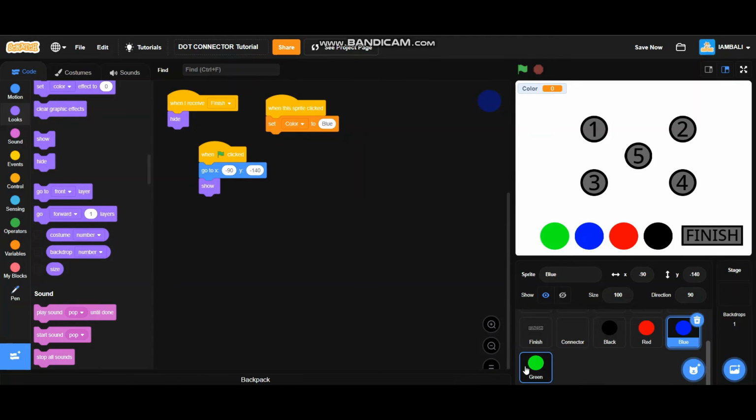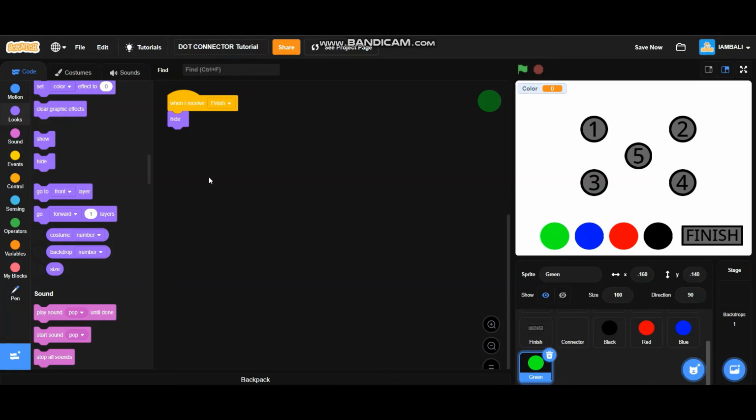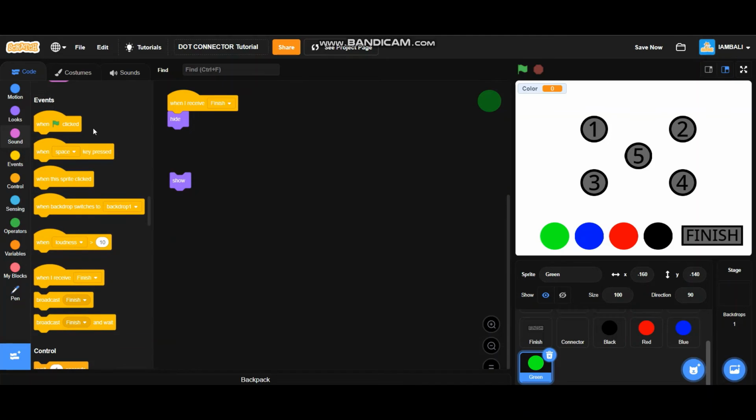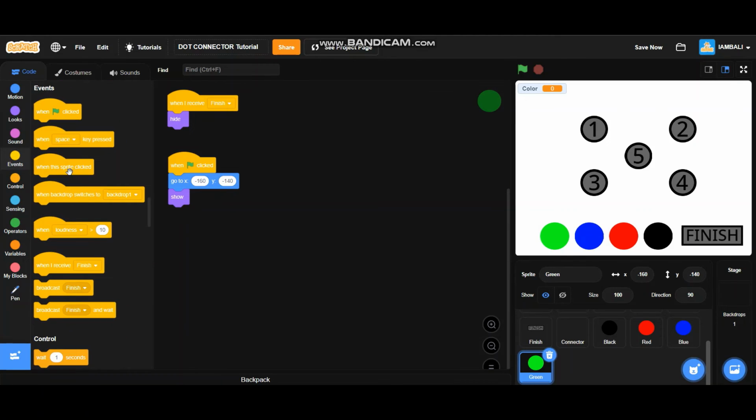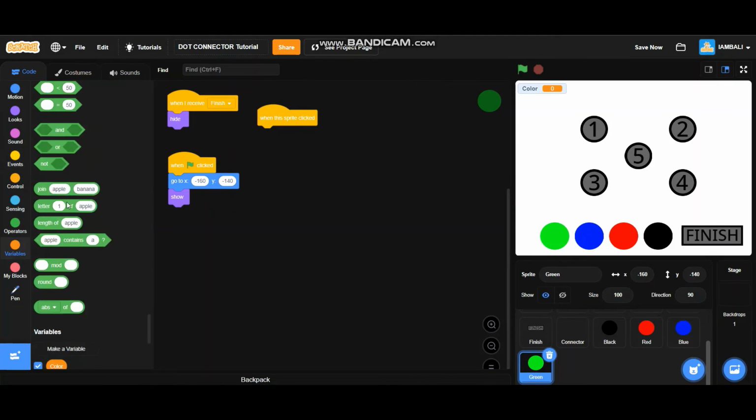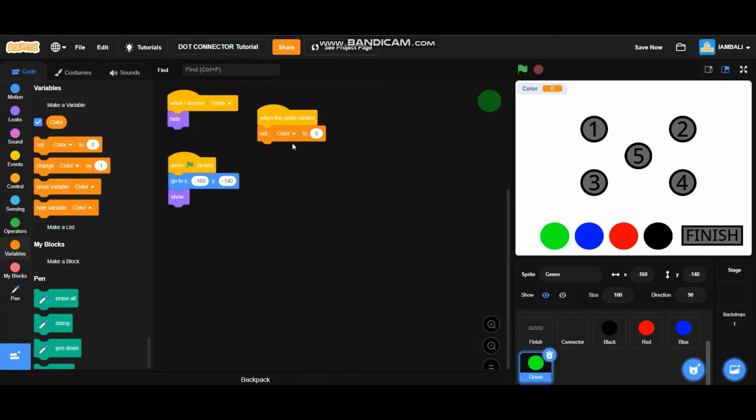And then go to green sprite, add a show block. When green flag is clicked, it will go to X -160 and Y -140, and it will also show. And when this sprite is clicked, it will set color to green.